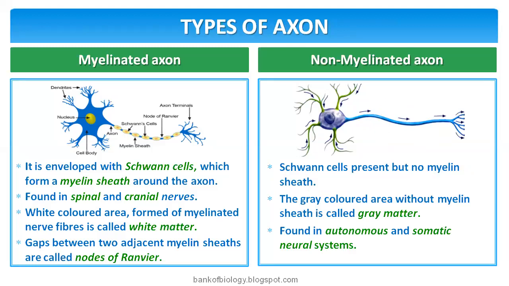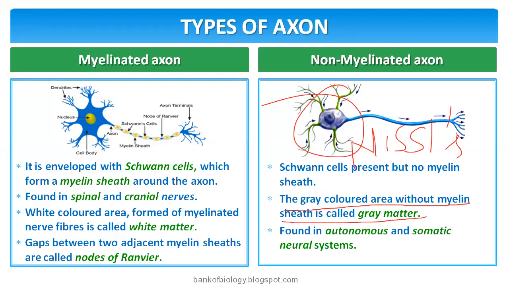The gray colored area without myelin sheath is called gray matter. The reason for the gray color, as we said earlier, is Nissl bodies, Nissl granules. Where do you see them? In the cytosol and dendrites. So in case of gray matter, what can be expected? A cytosol and dendrites, and if present, unmyelinated axons can be expected.